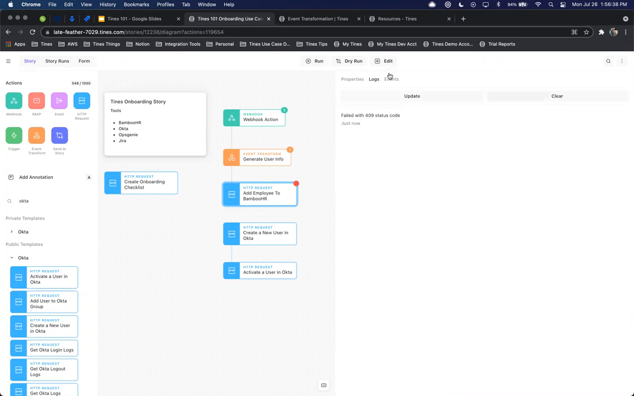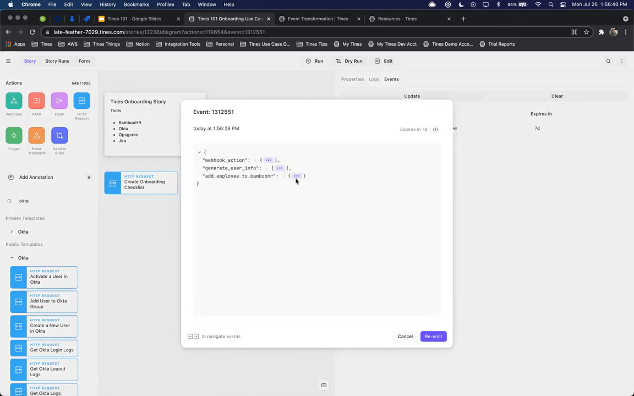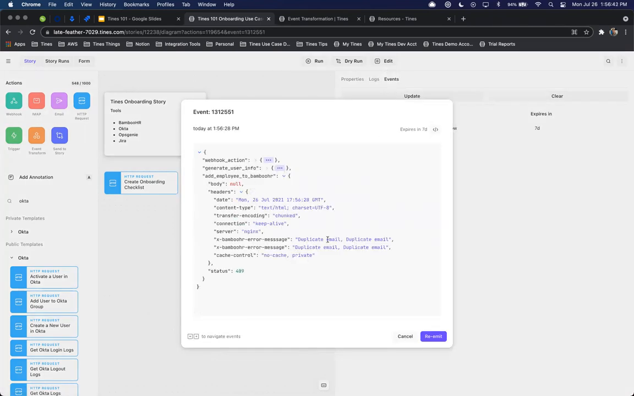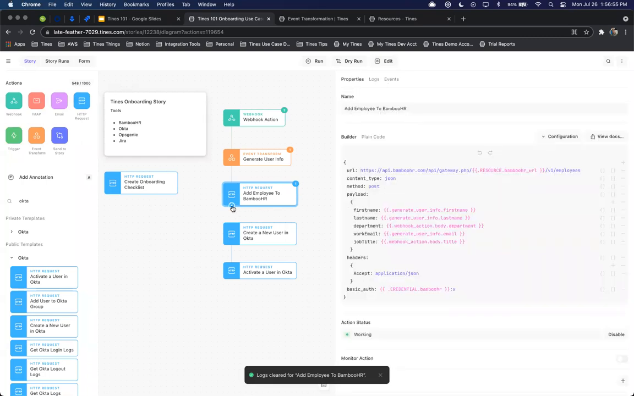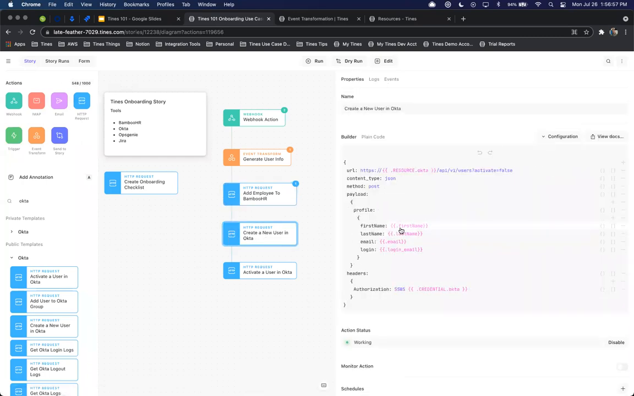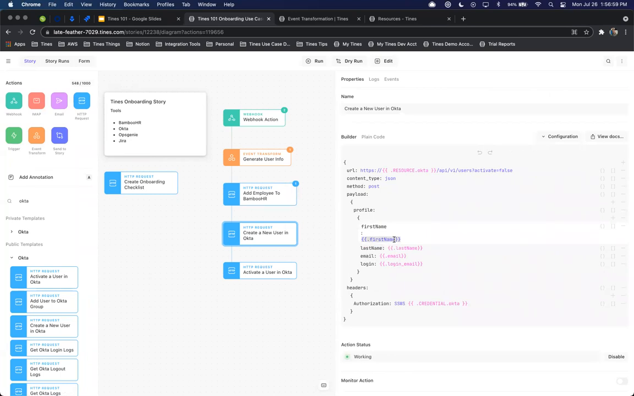So 409, that's going to mean we already have a user that's been added, but that's fine. No issues there. Duplicate email, which is what is expected. So I'll just go ahead and clear this log so that way we don't have this red dot staring at us. And now when I tie that back up to Okta, again, I can start to define these paths.